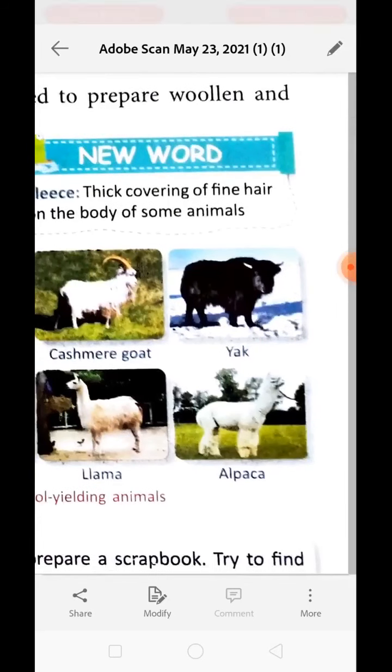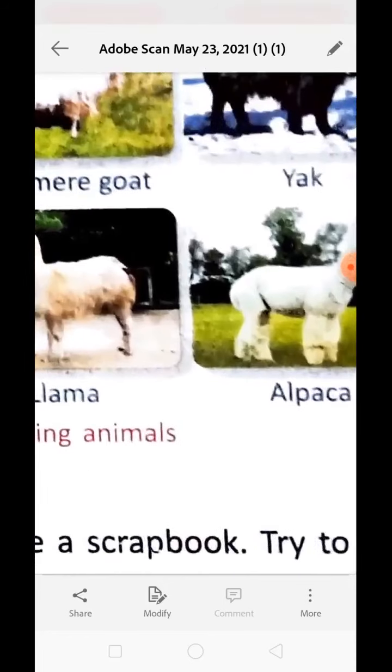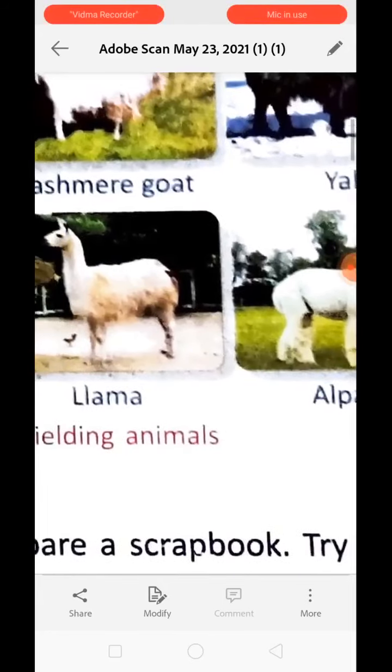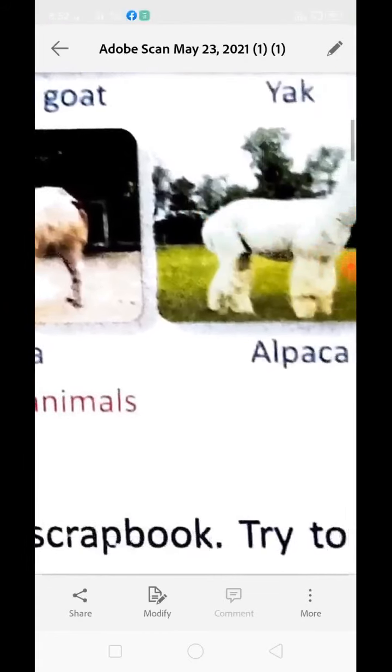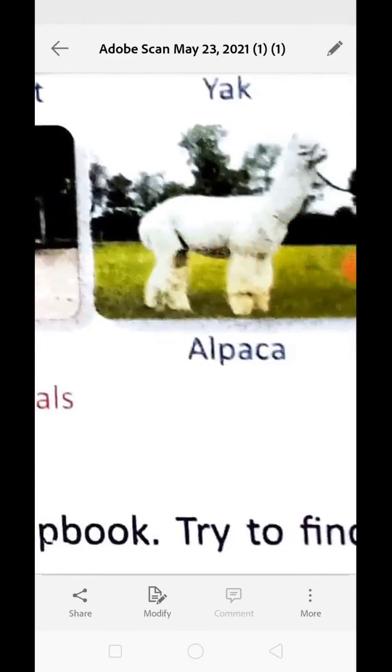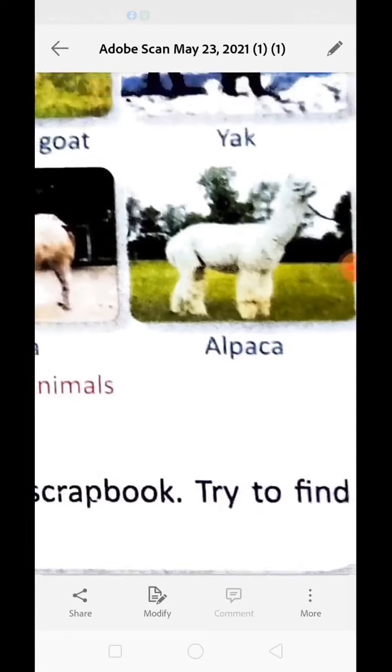Over here you can see alpaca and llama. Okay, they are found in South America and they belong to the camel family. See, they look a little bit like camels because they are from the camel family. They have very soft, fine hair. The yarn is spun from the fleece of these animals. They are very soft and warm. That is why they are very useful and kind of costly as well.